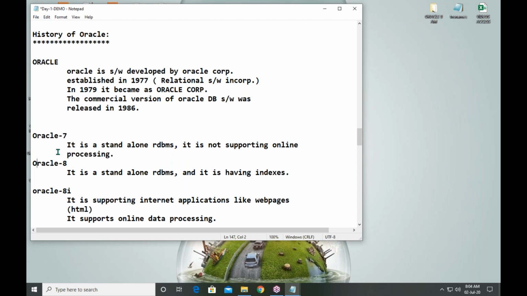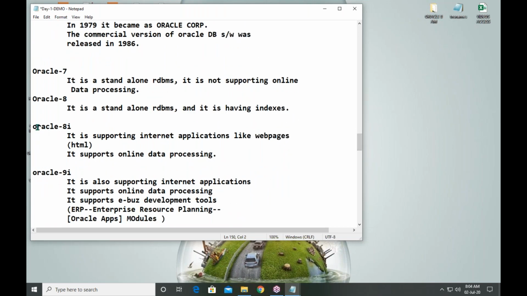Remotely, if the two systems are not connected, you are unable to store. That is the problem in Oracle 7 and 8. So these two databases are known as standalone databases. They do not support online data processing. Remember, later the company released Oracle 8i. The i stands for Internet applications.